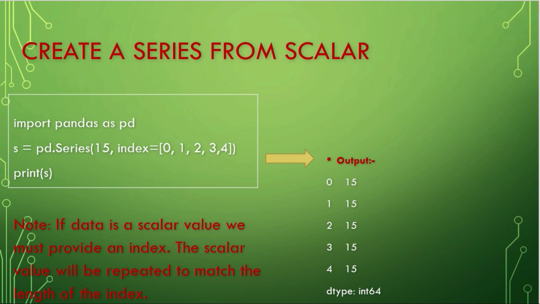The scalar value will be repeated to match the length of the index. Let's consider this example. Here I have created one variable, s, pd.Series, passing my scalar value 15, with index 0 to 4. When I print my series, the scalar value will be repeated to the length of that index.